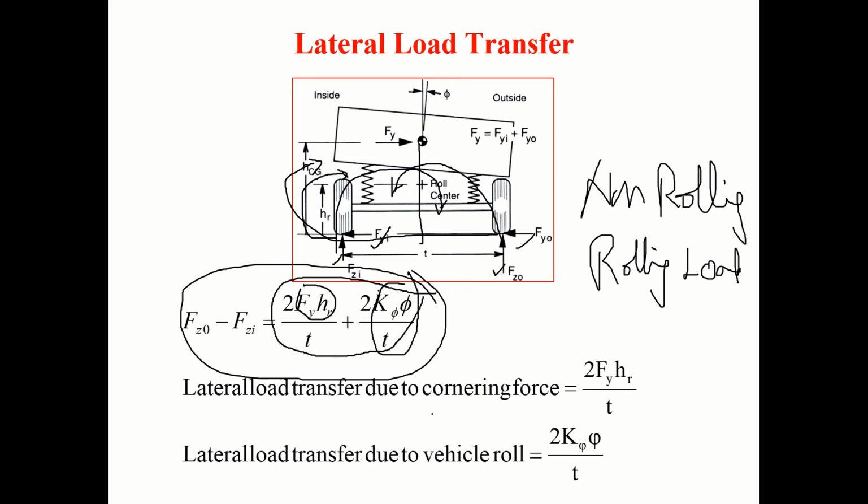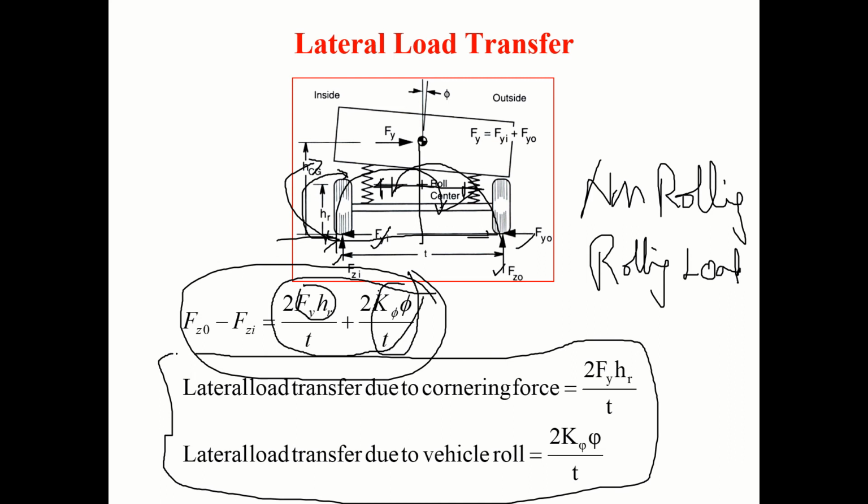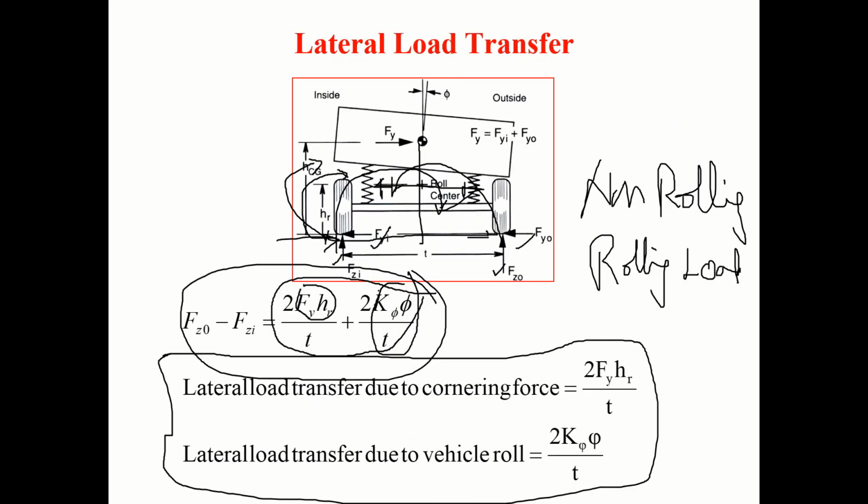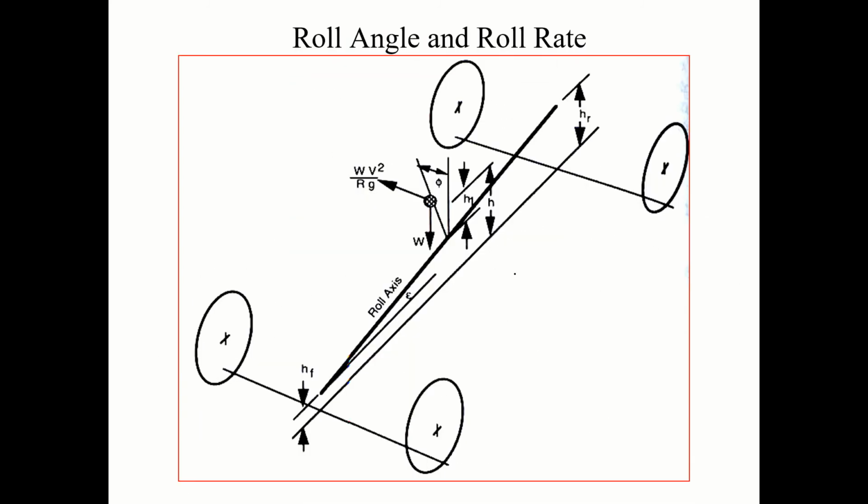And this is the lateral load transfer due to cornering force. Cornering force means the centrifugal force coming over here. Then the load is equivalent to this, and that is equivalent to the centrifugal force, so I can write like this. Is that okay? So I have got these two loads. What is not known to me is the roll angle. There are two parts over here.